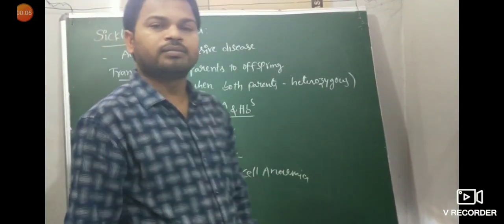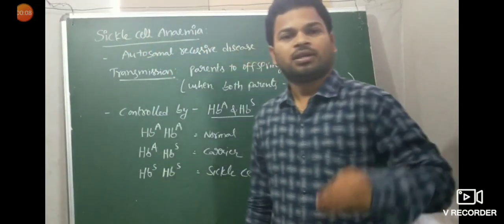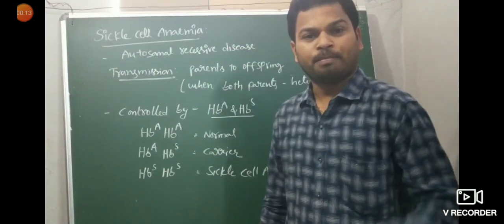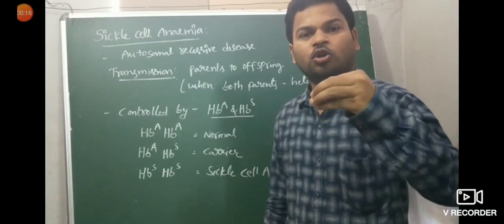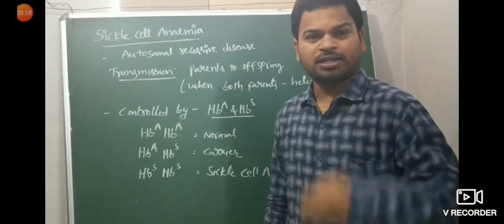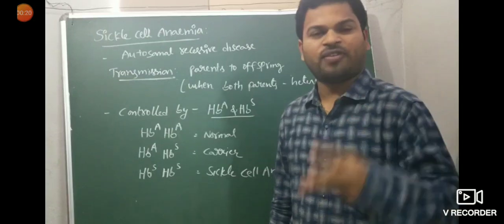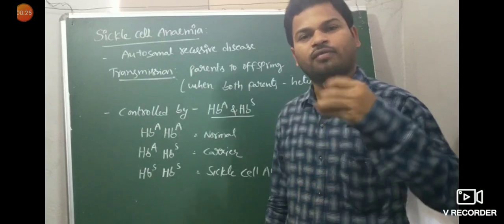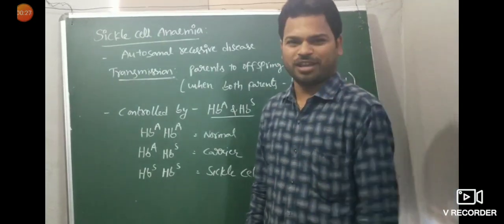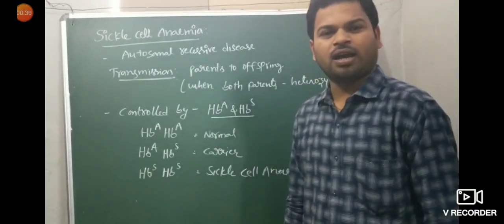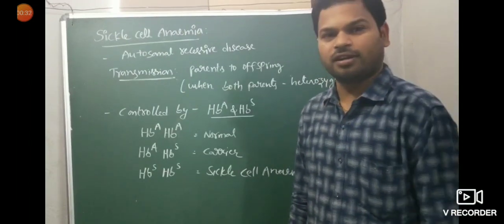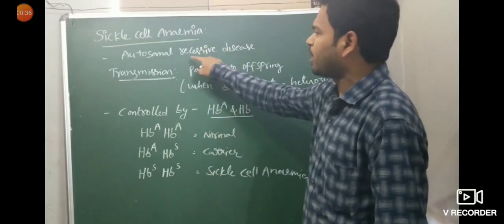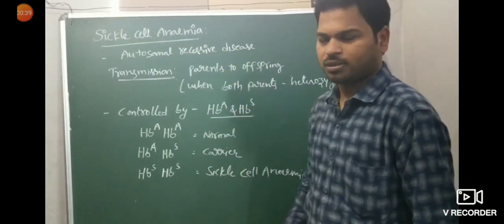Sickle cell anemia. Before going to that, genetic disorders are broadly classified into two types, Mendelian disorders and chromosomal disorders. Mendelian disorders are hemophilia, color blindness, sickle cell anemia, cystic fibrosis, phenylketonuria and thalassemia. Hemophilia and color blindness were already discussed. Now come to sickle cell anemia. Sickle cell anemia is nothing but an autosomal recessive disease.